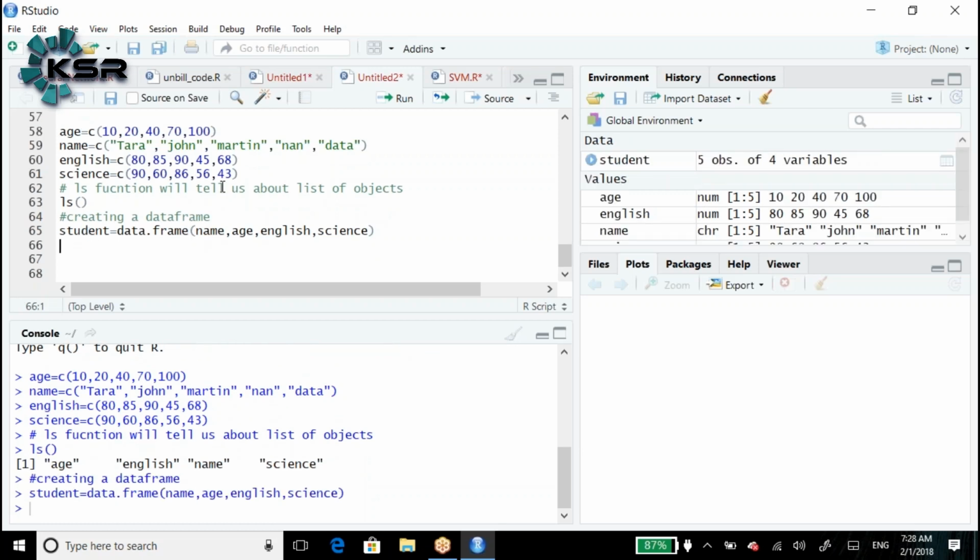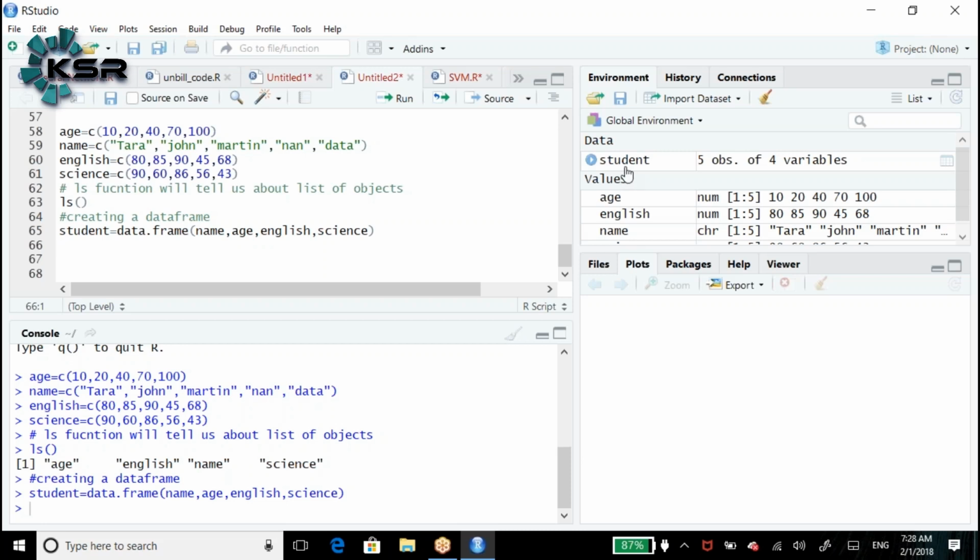Can everyone please focus on the global environment? In the global environment, we have data. Under the data, we have student with 5 observations and 4 variables. Now I would like to see the table. If you want to see the table, we can see it in two ways.